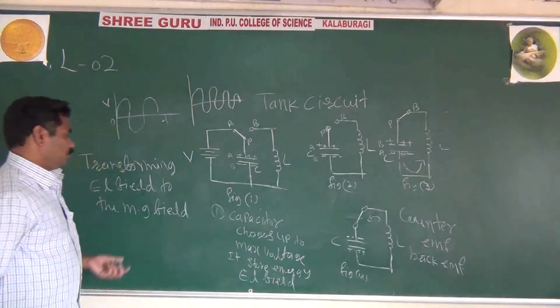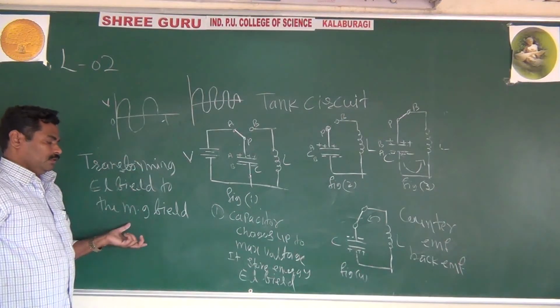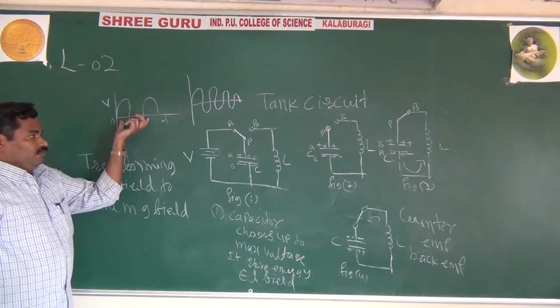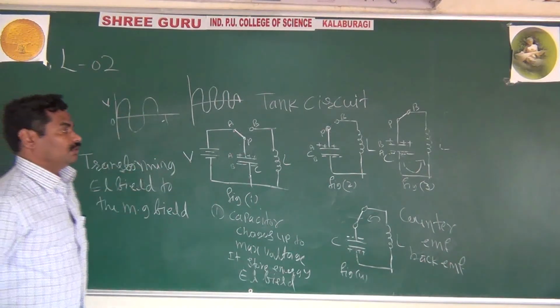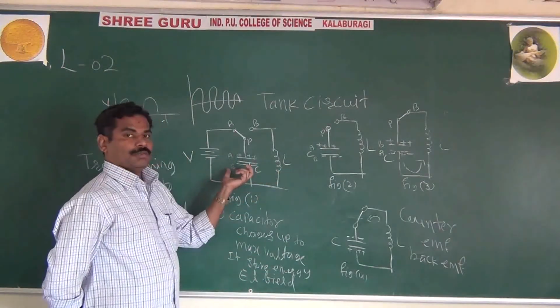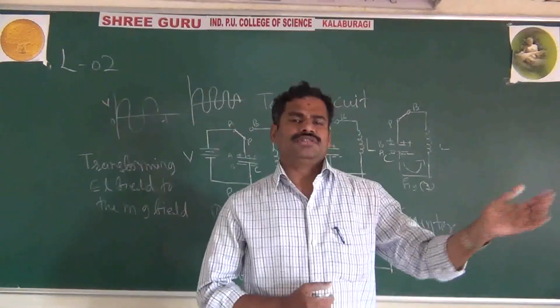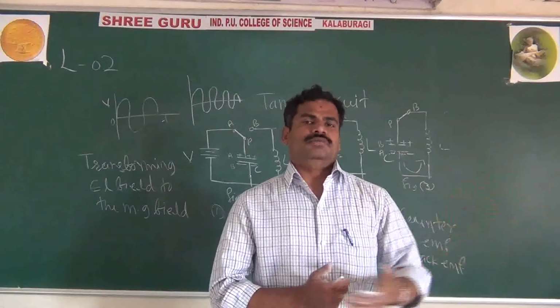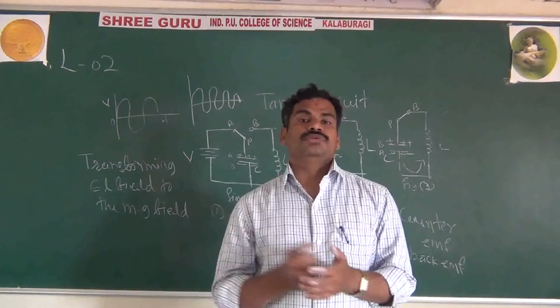It means overall you are transferring the energy from the electric field to the magnetic field and from the magnetic field back to the electric field. We can generate the AC signals, or generate the oscillation. If you are using an ideal inductor and ideal capacitor, we may get sustained oscillation. If you have some losses in the inductor and in the capacitor, you get damped oscillation. This is about today's class.